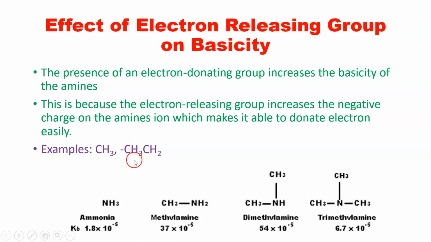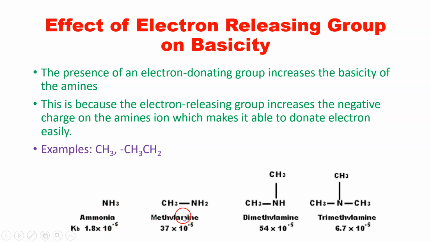As the number of carbons in the chain increases, the basicity of an amine increases. As we can see in the example of ammonia, there is no alkyl group, it has all hydrogens on it. The value of Kb is 1.8 into 10 raised to minus 5.